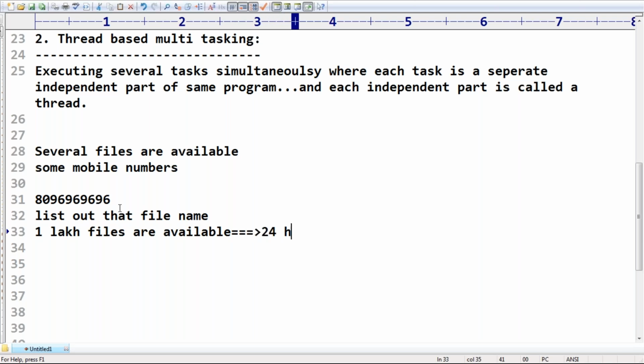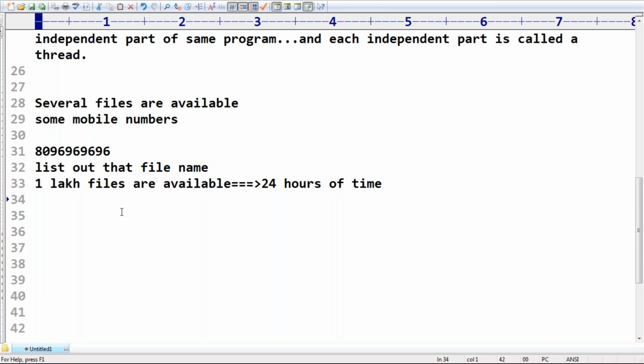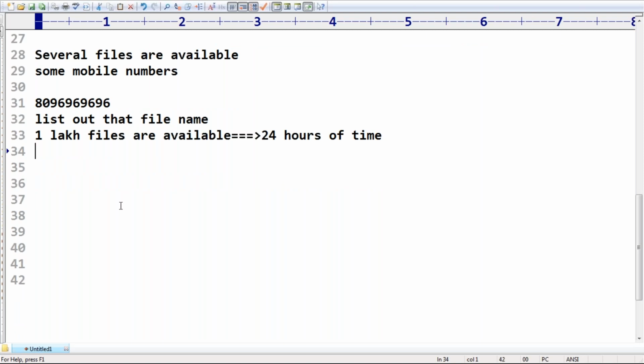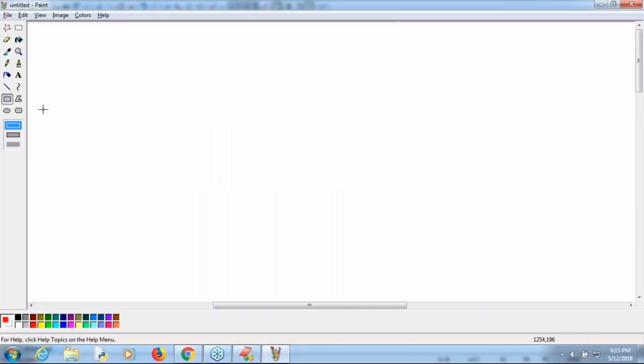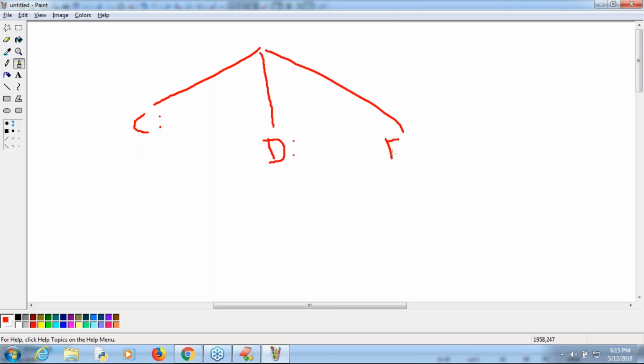It may take some 24 hours of time. What will I do here? C drive, D drive, E drive, all different folders, different files. Why do I have to wait if I want to search in the C drive? Observe that I need to search in the C drive. After completing that, I'm going to search in the D drive, and after completing that, in the E drive. So first complete C, then D, and then E.